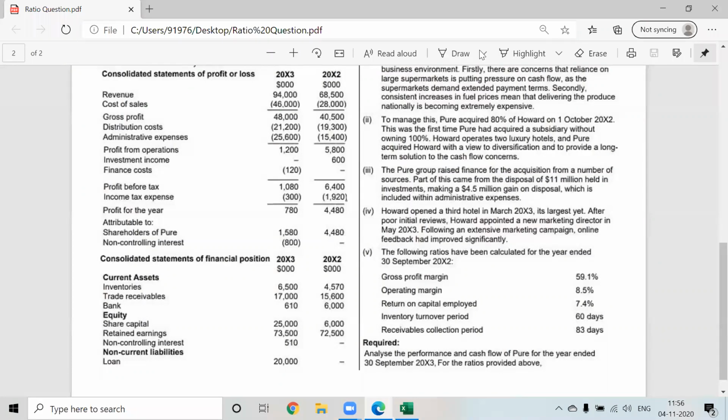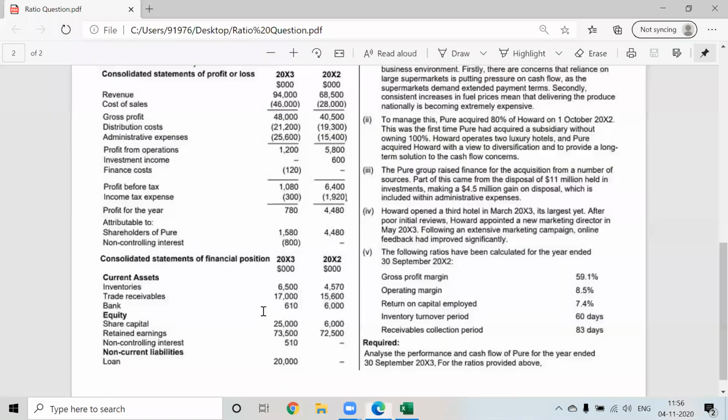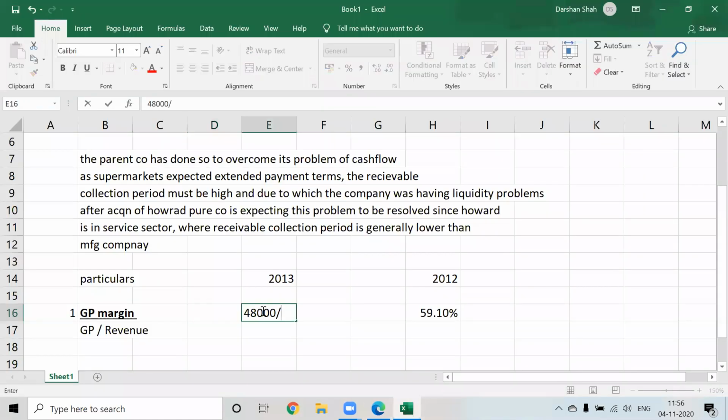Yes, how much is the ratio? 51.06%. Okay, let us check. That will be GP divided by sales into 100. GP is 48,000. Sales is 94,000. So 48,000 divided by 94,000 into 100.